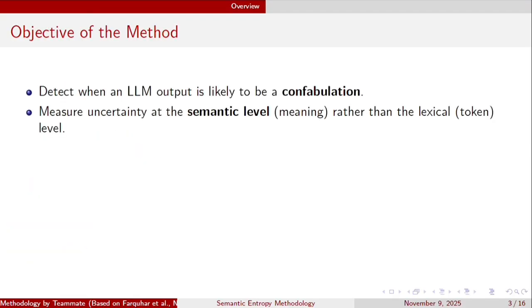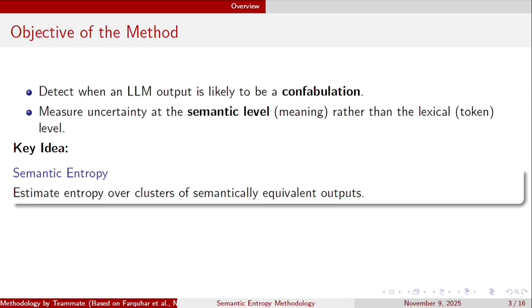Now, the main goal of this method was to detect when a large language model output is likely to be arbitrary or ungrounded. That is what they called a confabulation. Instead of measuring uncertainty over the words, they proposed measuring uncertainty over the meanings. The key idea is something they called semantic entropy. That is essentially how diverse the meanings of the multiple possible outputs are from a single prompt. It works with any LLM, even when the model's probability outputs are not available. To detect confabulations in an LLM, they used the principle that the model will be uncertain about the generations for which its output is going to be arbitrary.